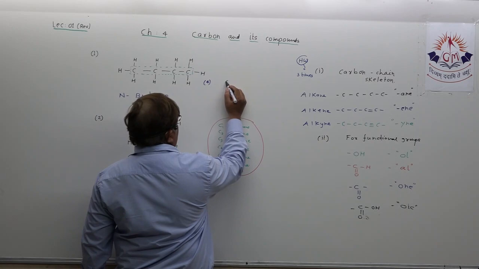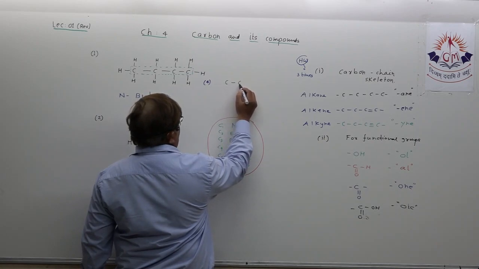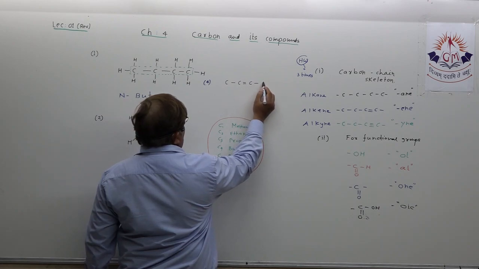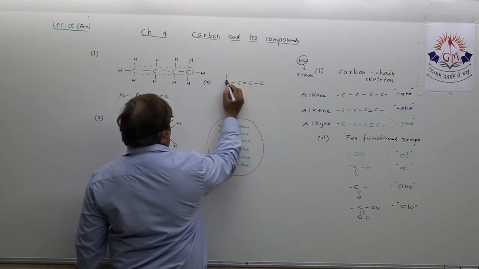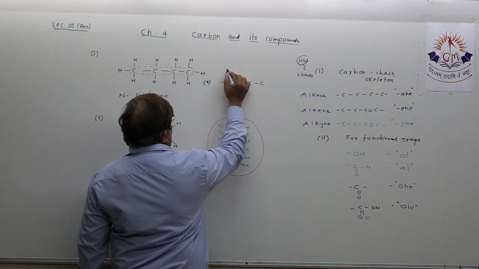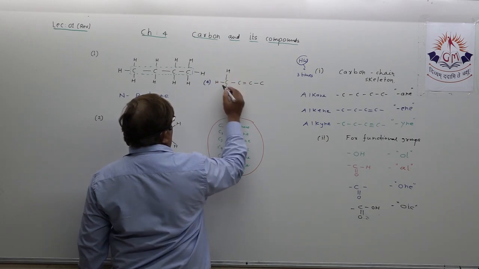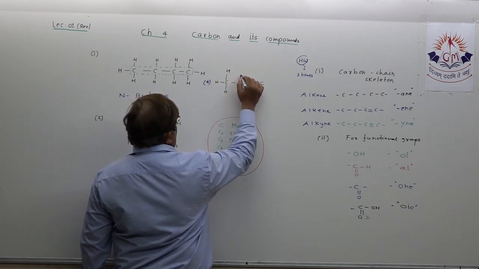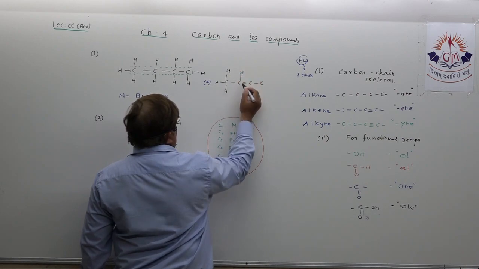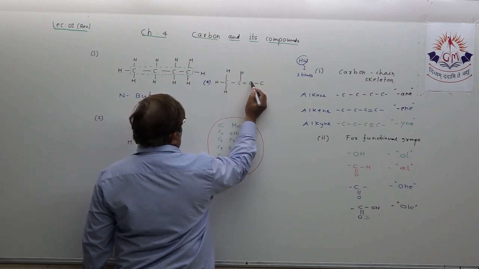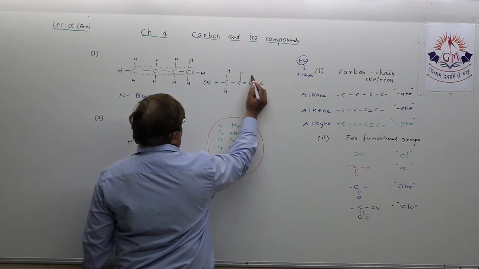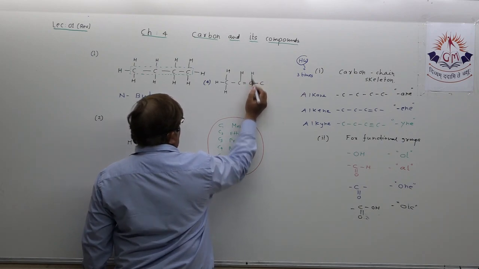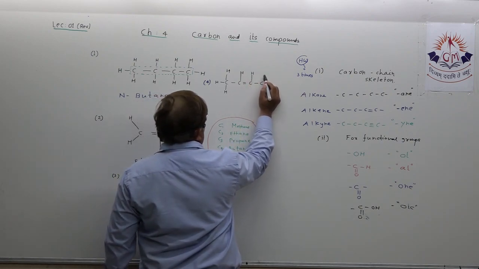Suppose let me show a hydrogen atom here. Four valencies occupied. I may show here or below also I can show.